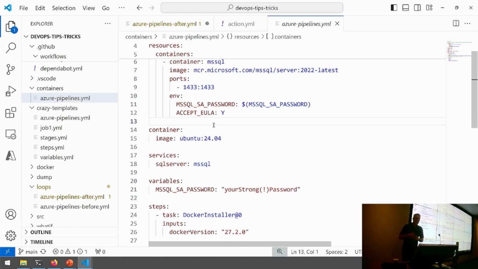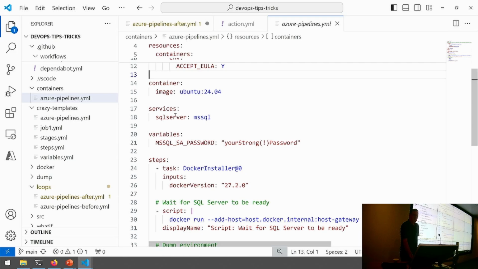And interestingly, that means that I don't have a lot of the things you would normally expect. So it's only what's inside that image. But that's what I've told it I want to do. I've also said I want it to run SQL Server as a separate container. So maybe I'm going to do some integration tests, and I want to have SQL Server available for those tests. I can have that running as a separate container alongside my build.